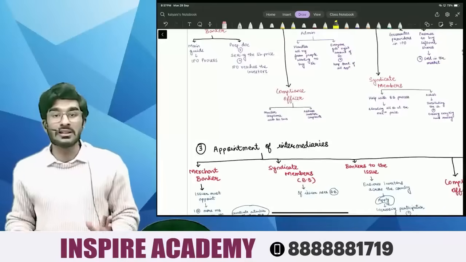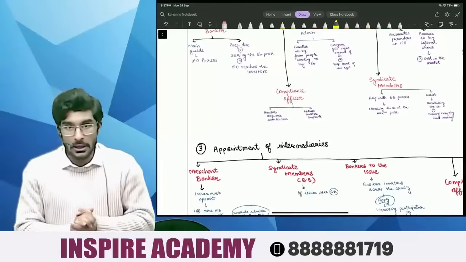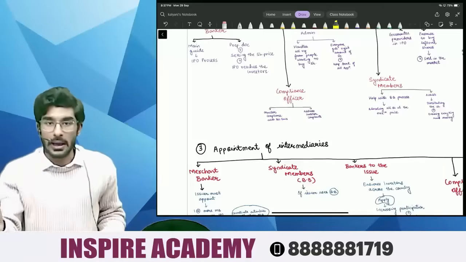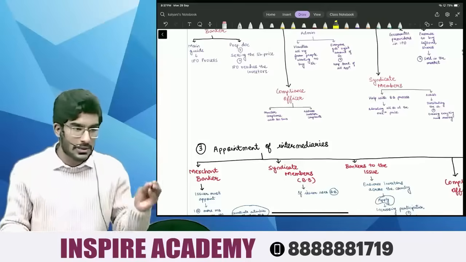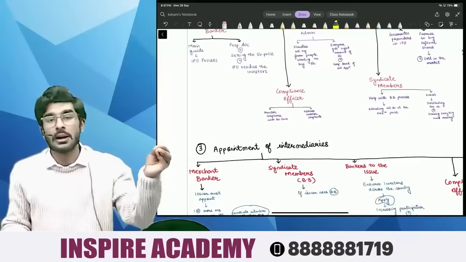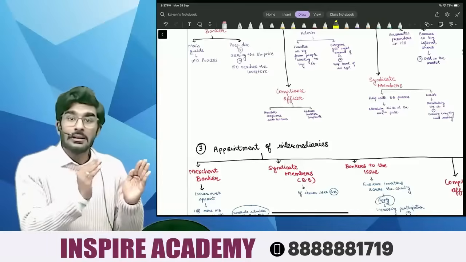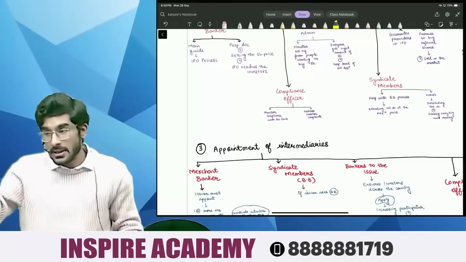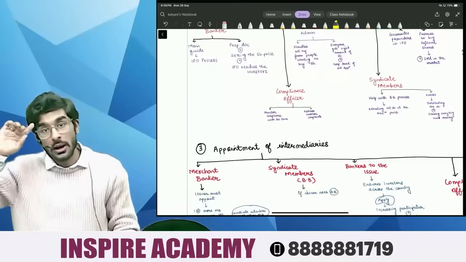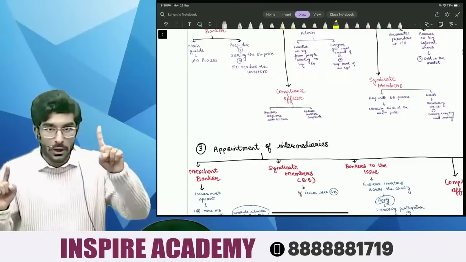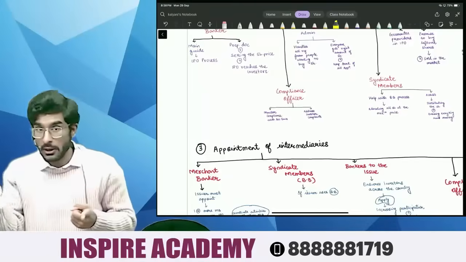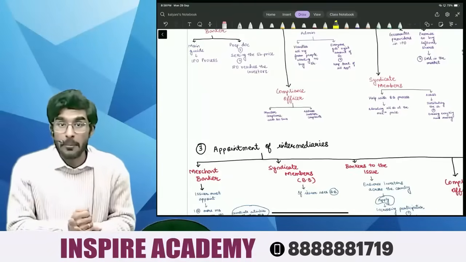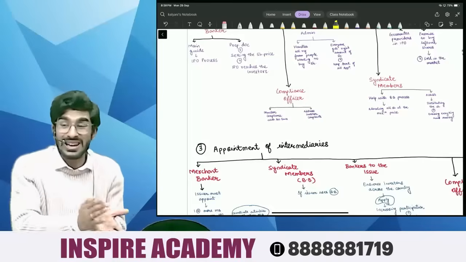Now why are we studying the SEBI regulations? Because in SEBI, the company fixes a price. If the company fixes the price, cost accountants in practice, company secretaries in practice, and chartered accountants in practice, it is their job to give a certification that the company has fixed the price in a very fair manner. Okay, number 1 is your job comes over here. Number 2 is your job also comes in certifying that the company has used the amount in the right manner.